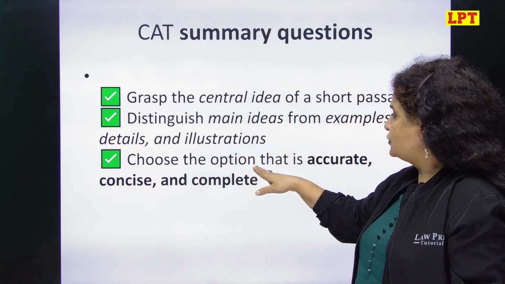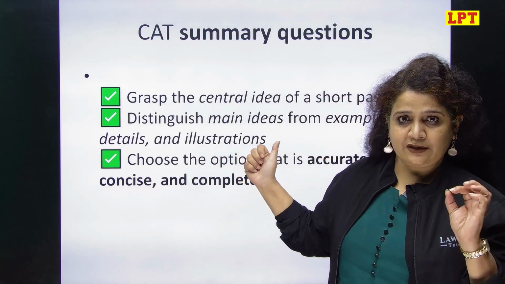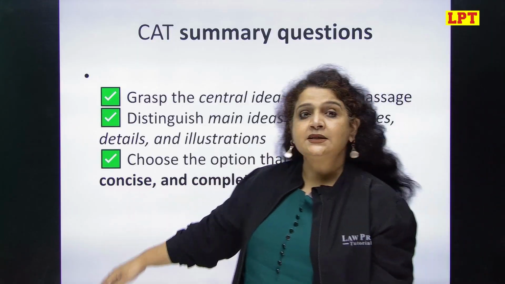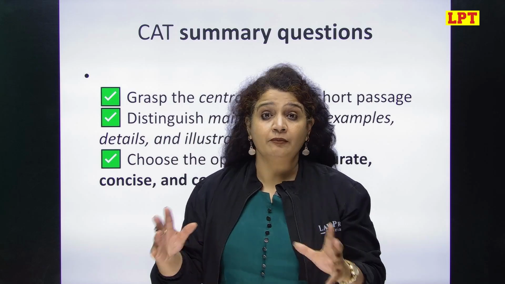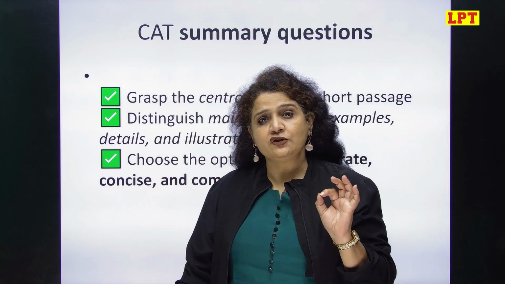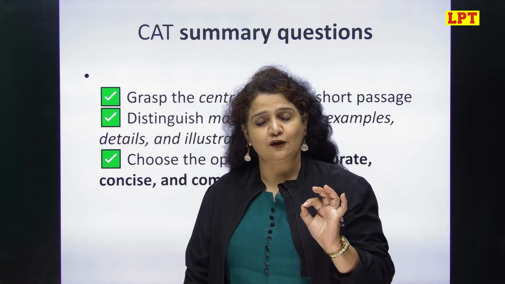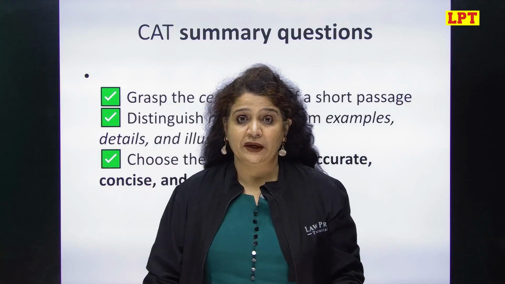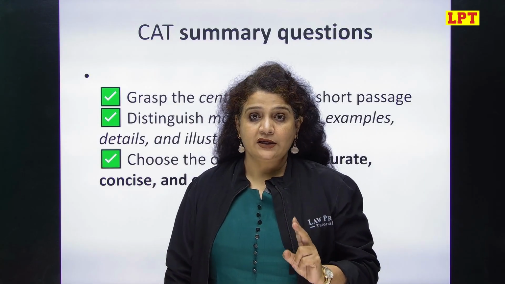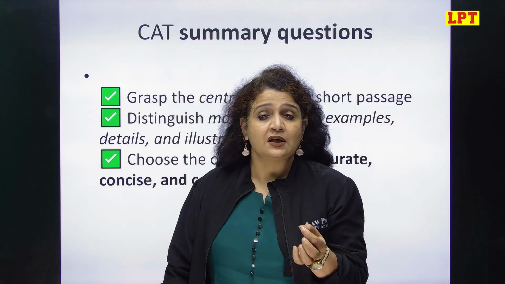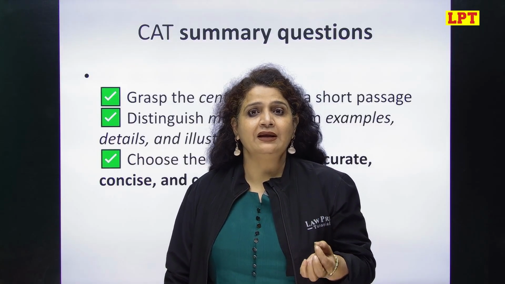Third, choose the option that is accurate. Of course, that is going to capture the author's emotion, his feeling, his tonality. Concise, something which is not very elaborative, something which is not very extended, but rather something which in a very concise way puts across the author's views. And third, it's complete. There could be 2 ideas the author has expressed in the paragraph, and there could be one option which is just partially capturing the idea of the author.